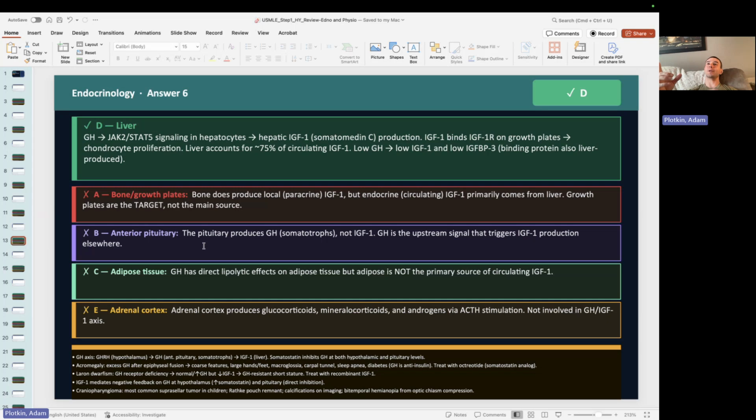So growth hormone releasing hormone comes from the hypothalamus, goes to the anterior pituitary, and stimulates growth hormone. Growth hormone goes down to the liver and stimulates IGF-1. Growth hormone does a bunch on its own, but it's the IGF-1 that actually causes linear growth. And then IGF-1 and growth hormone feed back and shut down the loop. But then there's an extra wrench in the system where somatostatin, which is made from the hypothalamus, can also feed back and shut down the growth hormone loop.